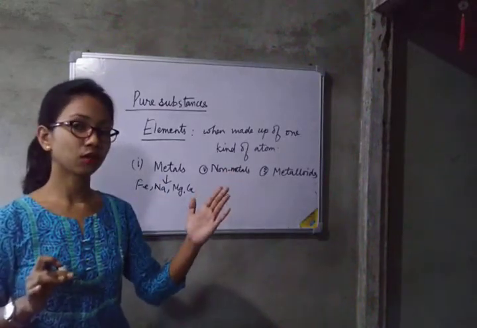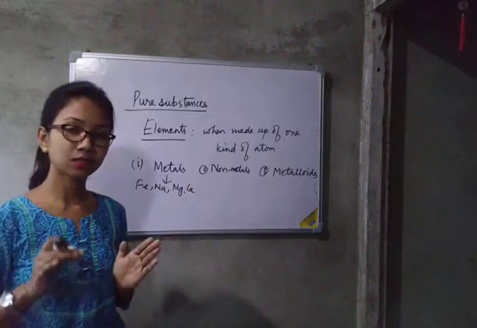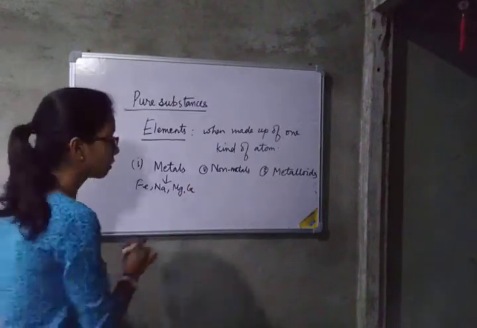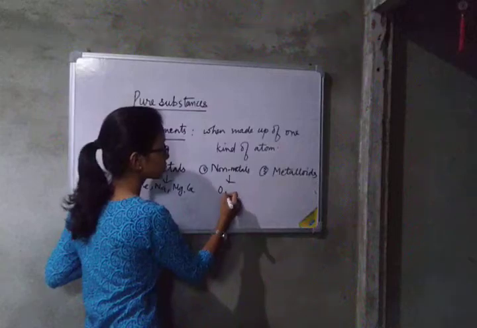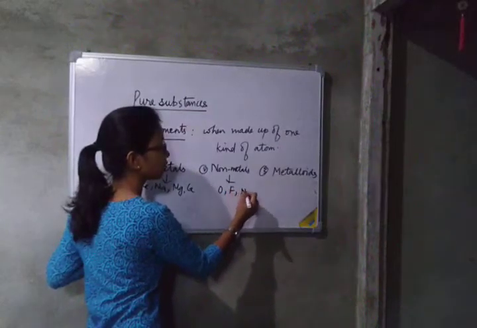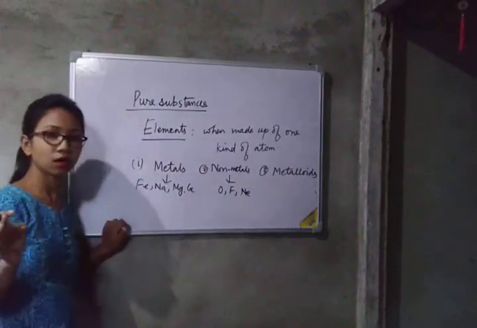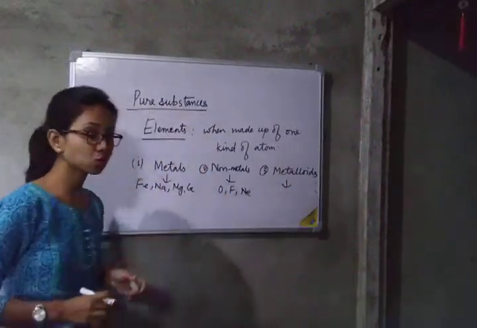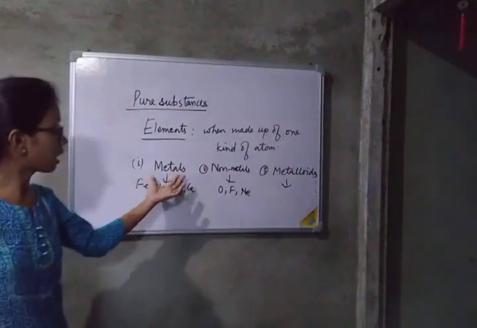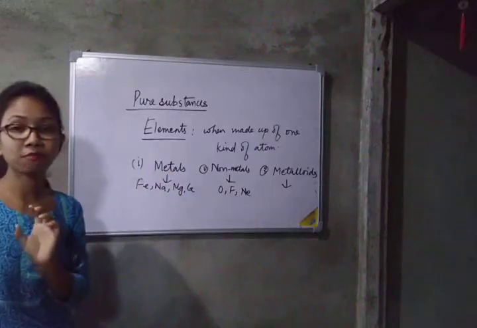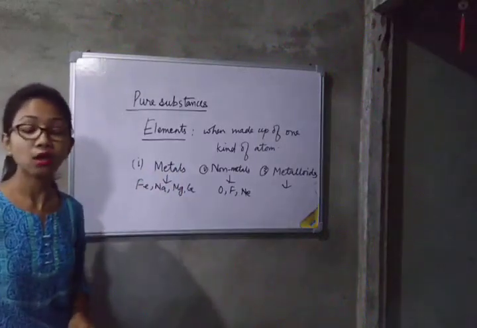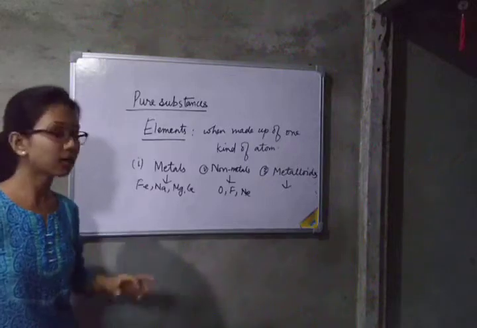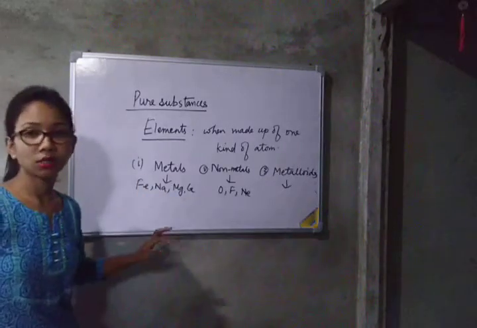Left hand side elements are known as metals, right hand side are known as non-metals. Metals are those elements which have metallic luster, which are very hard, which are malleable, which are ductile.